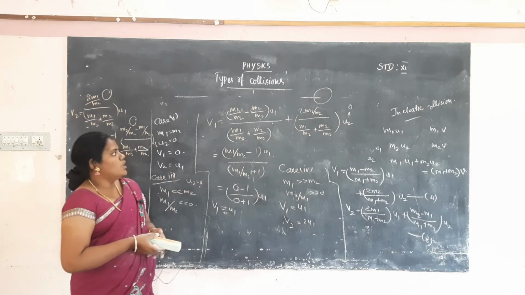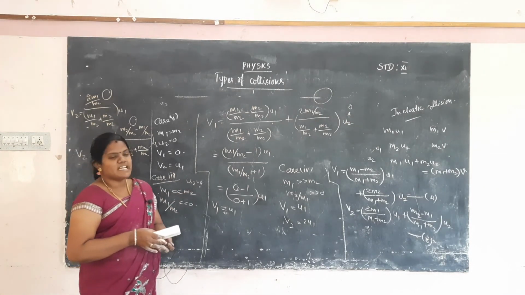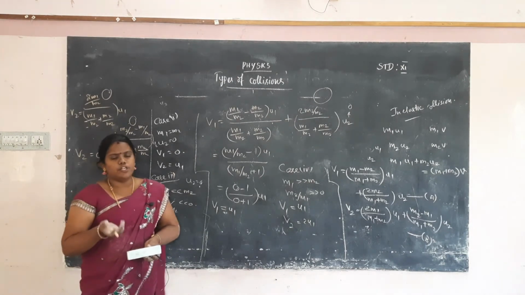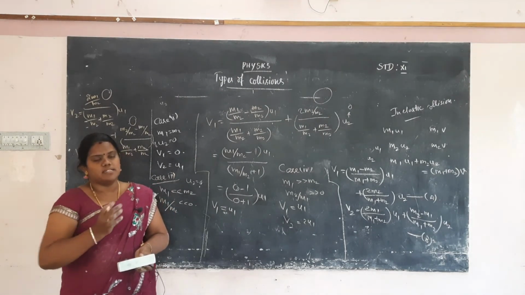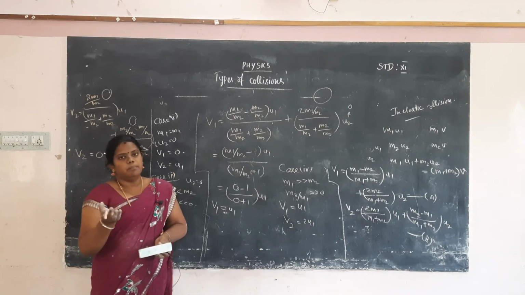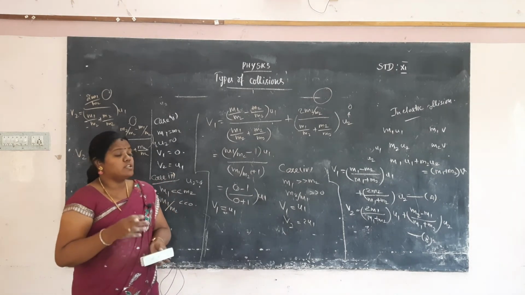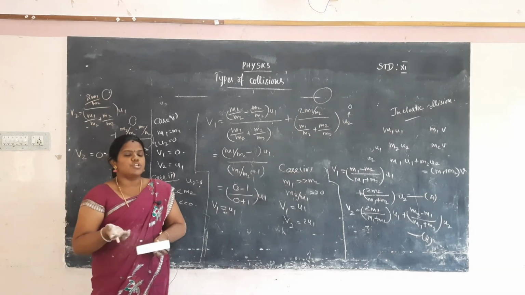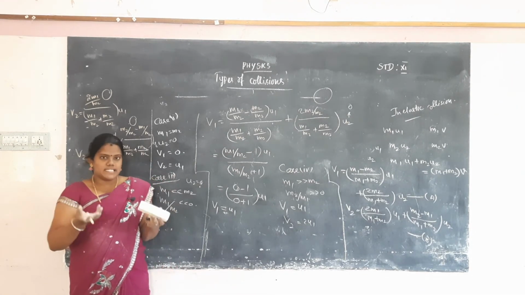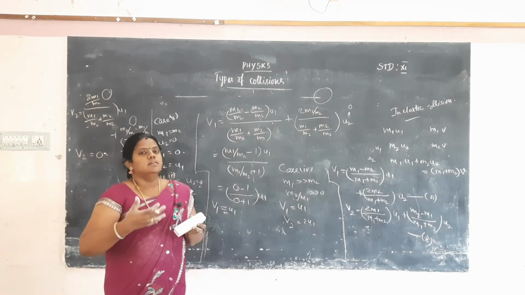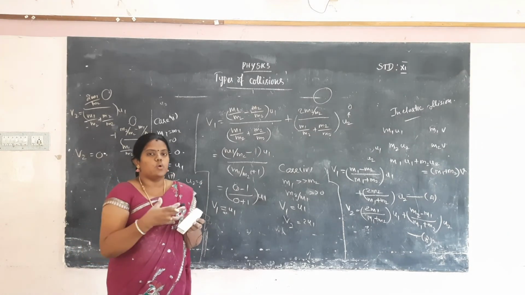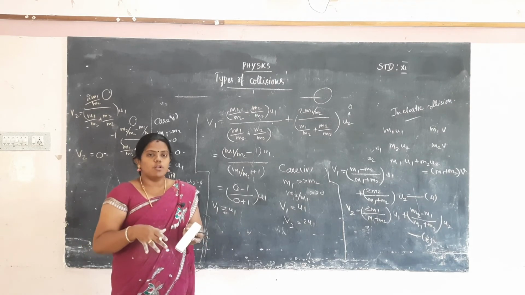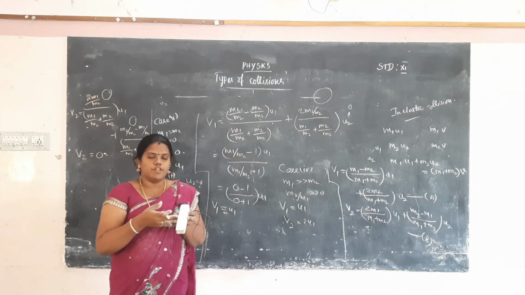Okay, now I have to explain the inelastic collision. Inelastic collision means, as I already told, total momentum is conserved before collision and after collision, but total kinetic energy is not conserved. In elastic collision, the particle easily strikes over and easily moves on to the second particle, but in inelastic collision the particles collide with one another.